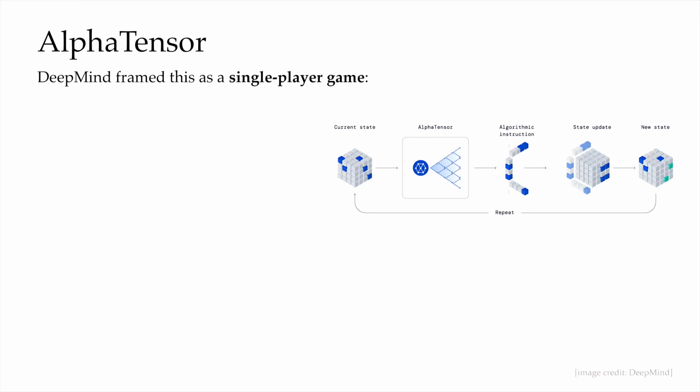So DeepMind asked, can an RL agent help us search this space faster than humans can possibly do by hand? Can we discover something in that field? DeepMind reframed the search for matrix multiplication algorithms as a single-player game. And here's the idea. It's actually pretty clever, so let's go over this slowly. A matrix multiplication can be encoded as a 3D tensor.